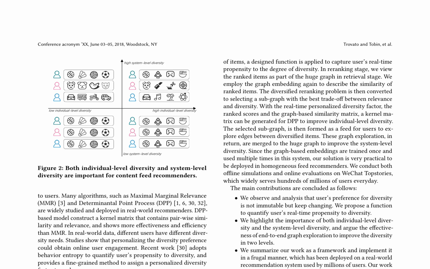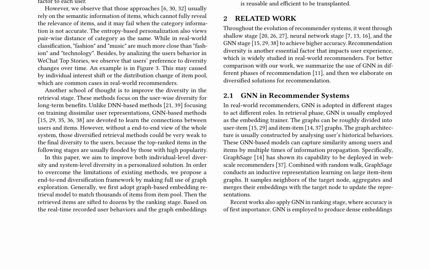The text emphasizes the significance of both individual-level and system-level diversity in content feed recommenders. It underscores the limitations of existing methods, particularly their reliance on semantic information and the inability to accurately consider category information. The authors propose an end-to-end diversification framework that leverages graph exploration to enhance both individual-level and system-level diversity. This framework comprises graph-based embedding retrieval, ranking, and reranking stages to ensure a personalized and diverse feed for users. The authors also stress the necessity for real-time user behavior analysis to adjust diversity parameters dynamically.